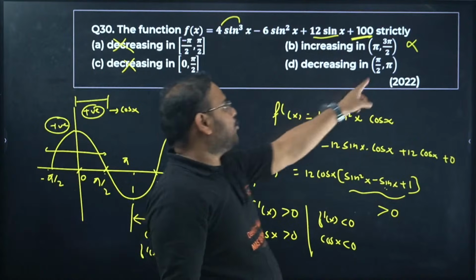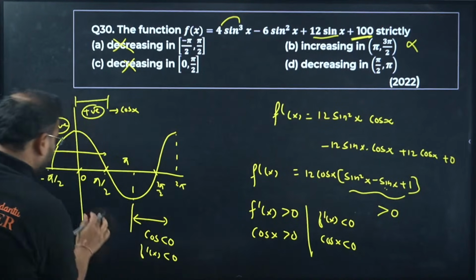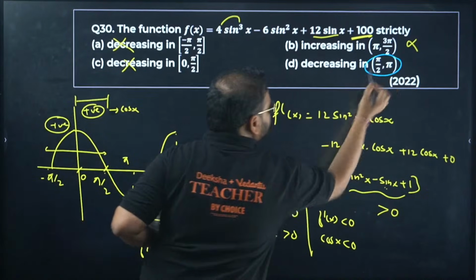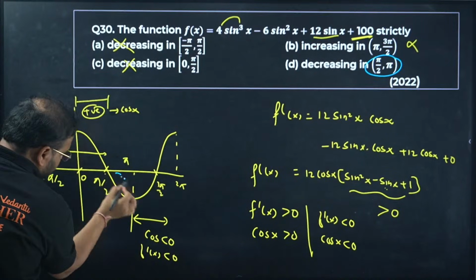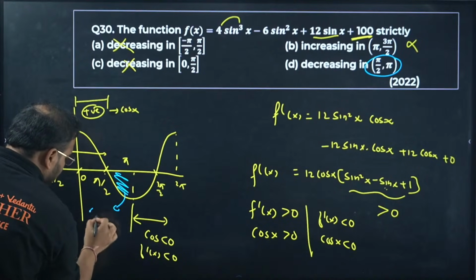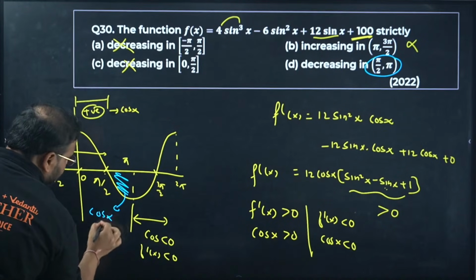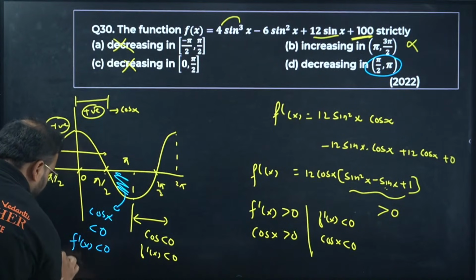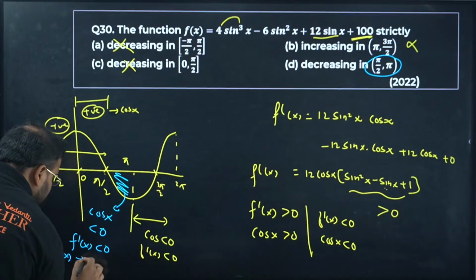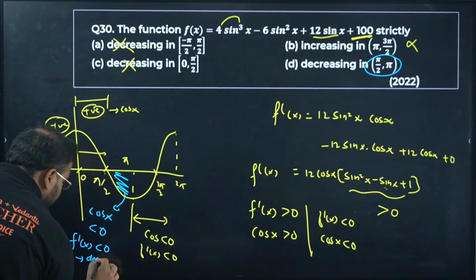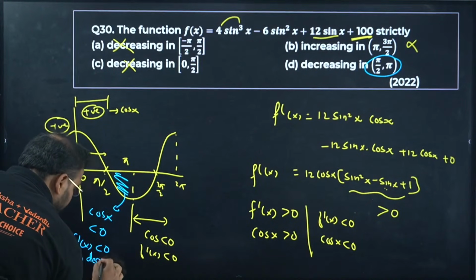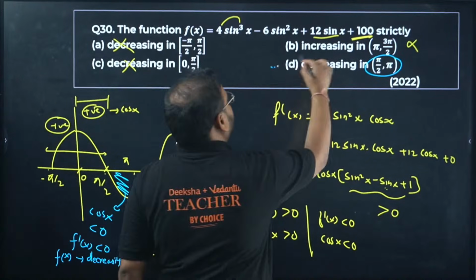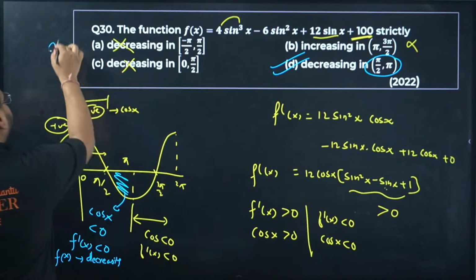Now decreasing pi by 2 to pi. Check here. Pi by 2 to pi, this is the interval. In this interval, cos x is actually less than 0. It means f dash of x is less than 0. It means f of x is decreasing. So the answer is option D.